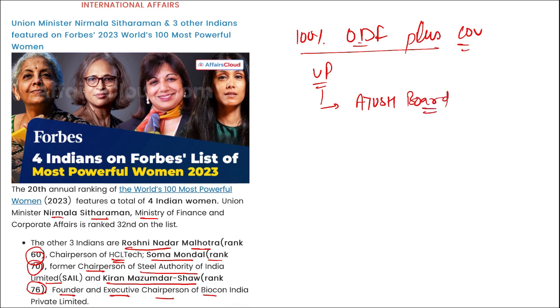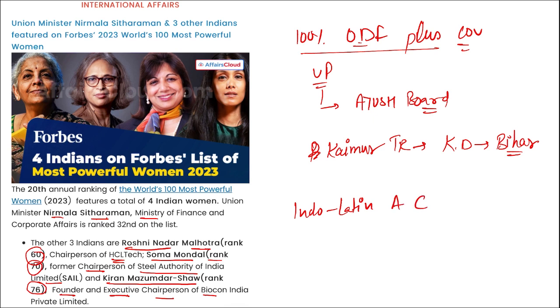Then recently, where is the Kaimur Tiger Reserve located? It is in the Kaimur district, that is in Bihar. Then who launched Sankalp Saptah? It was launched by PM Modi. Then which edition of the Indo-Latin America Cultural Festival was organized by ICCR? It was the 4th edition.